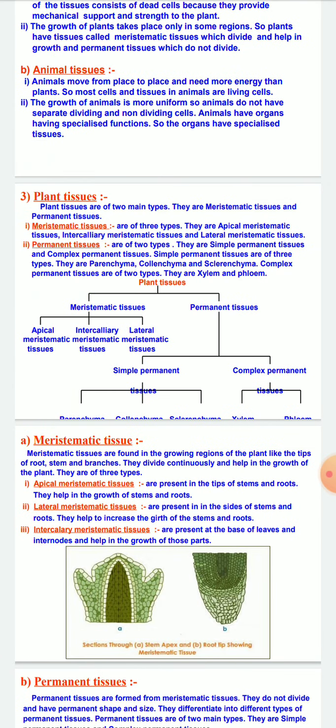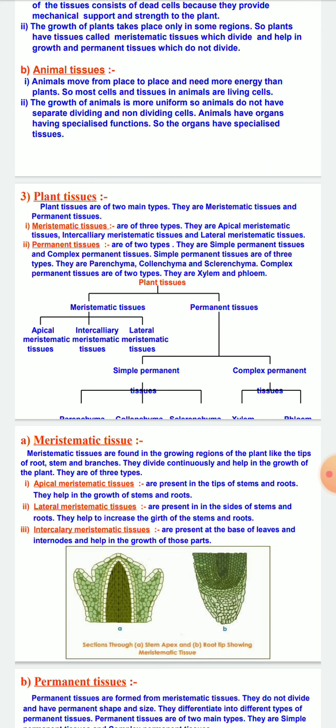Now the animal tissue. Animals move from one place to another and need more energy than plants, so most cells and tissues in animals are living cells. The growth of animals is more uniform, so animals do not have separate dividing and non-dividing cells. Since animals move and require a lot of energy, all the cells present in animals are living cells, and they have organs. Animals have organs with specialized functions, so the organs have specialized tissues.